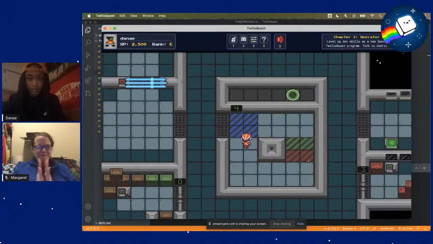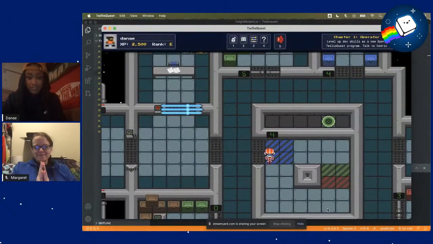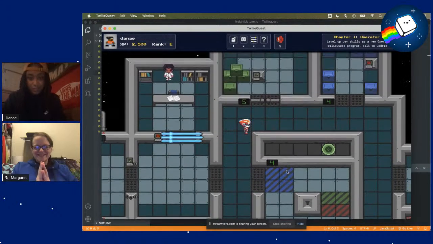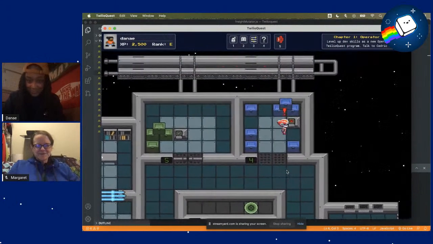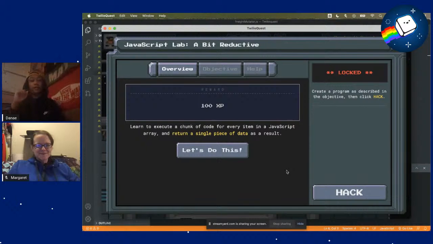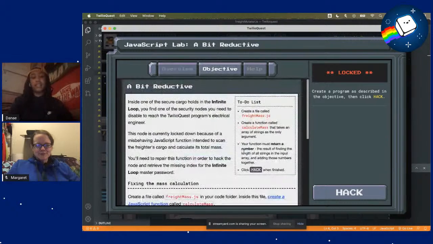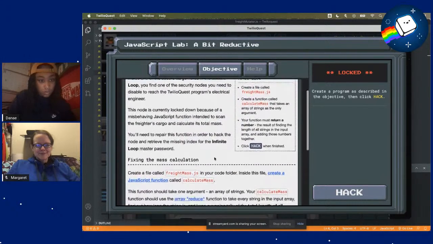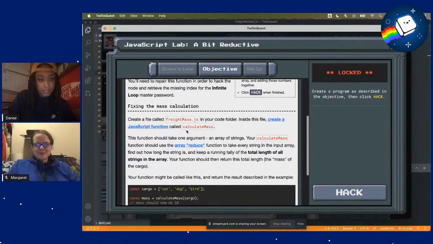We have one more because I accidentally went around this way and did 5 before the other ones. So yeah, this is our last one. Now we will learn to execute a chunk of code for every item in a JavaScript array and return a single piece of data as a result. So we will fix the mass calculation.